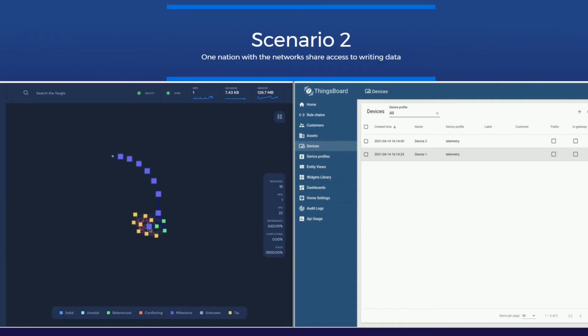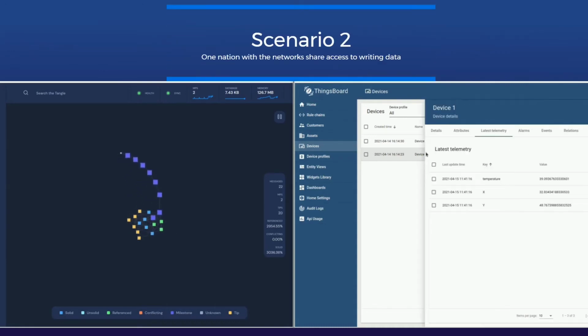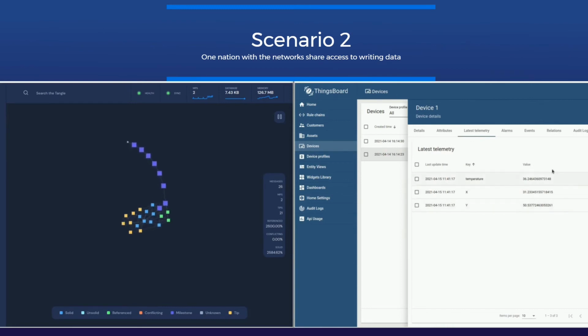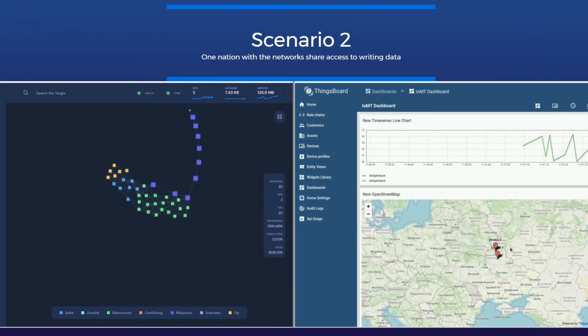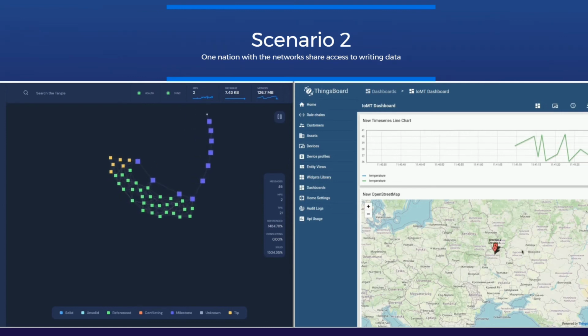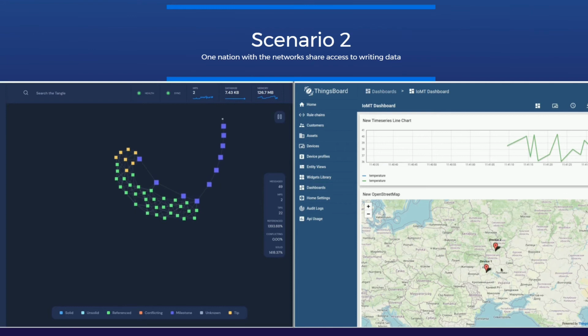Scenario 2 shows a situation where one nation has deployed a private network and the other only has sensors. By signing sensors through our secret engine and identification service, we provide the ability to collect data from allied sensors to provide greater situational awareness during joint operations in the region with other nations.